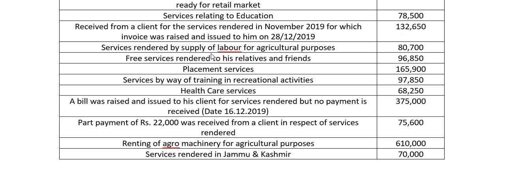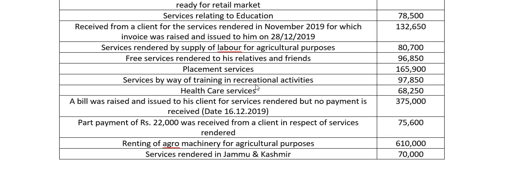Services rendered by supply of labor for agricultural purpose. Because this word has come here, anything with regards to agriculture and natural processing of agriculture will be exempt. So, this will not be taken into account, and this amount will be left as it is. Free services rendered to his relatives and friends. He might give free service, it does not matter to us. If he has given service, he has to pay tax. Placement services, 1,65,900, we will take that into account.